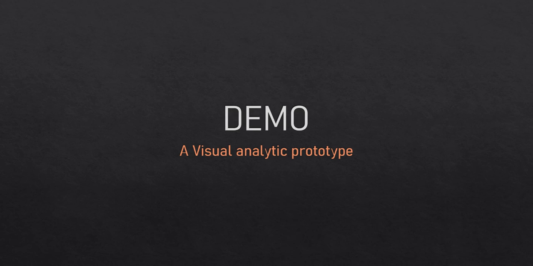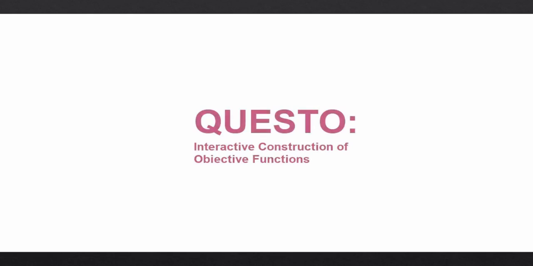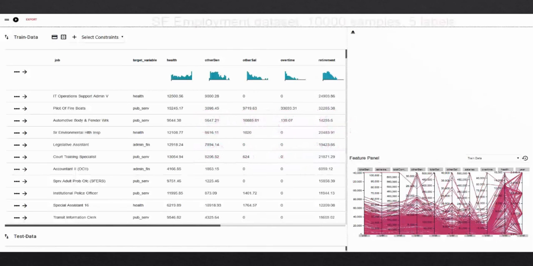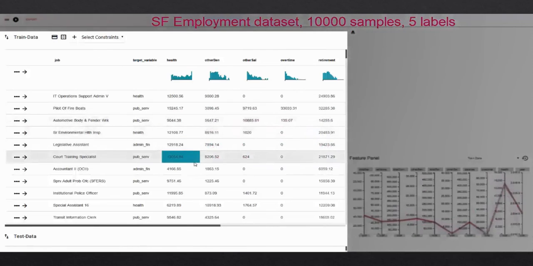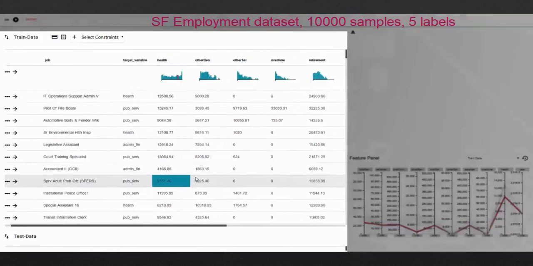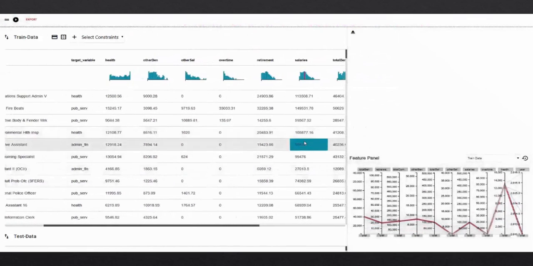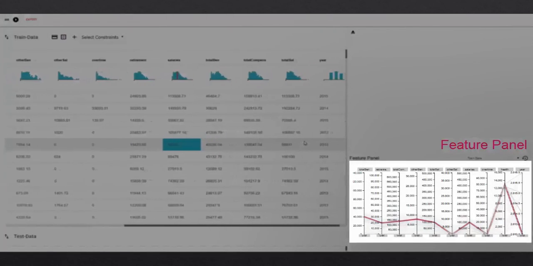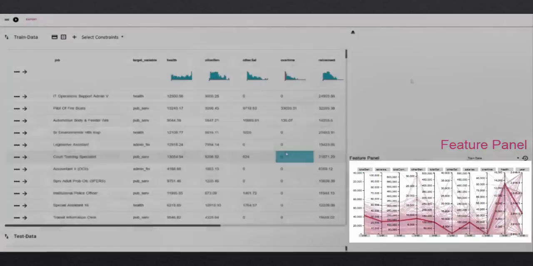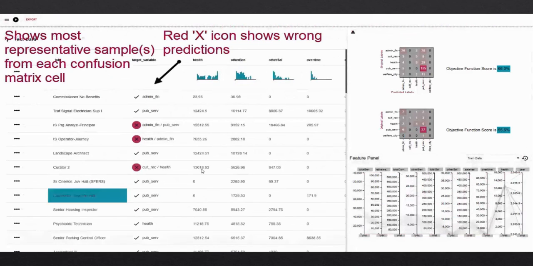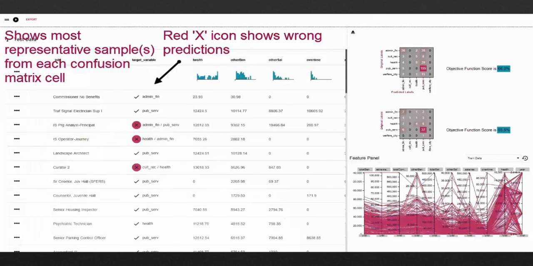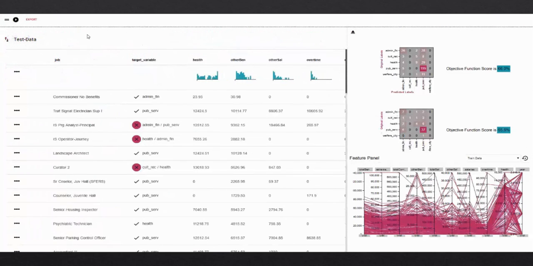Next, I will walk you through a demo of QUESTO, emphasizing how users can interactively construct objective functions. Megan is a public policy analyst and loads the salary dataset with 10,000 job types as data samples with 5 class labels of department for each job type. They construct a classifier to check the base performance as a set of train and test confusion matrices on the right. She sees the red cross icons and notices that there are many samples that are incorrectly predicted.